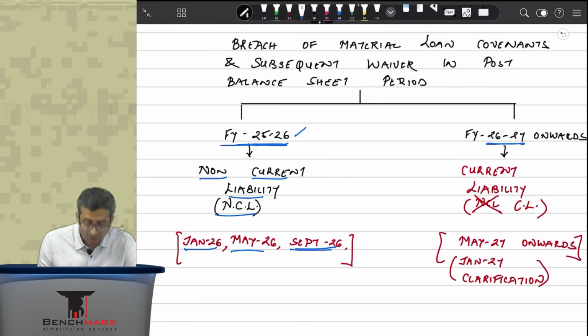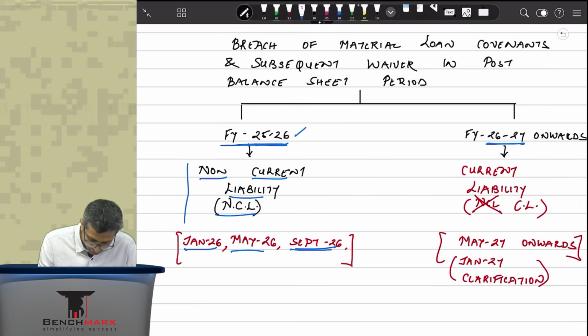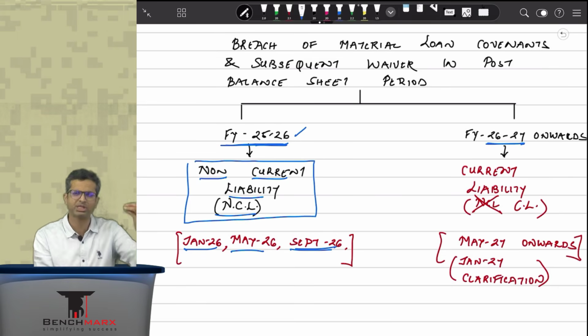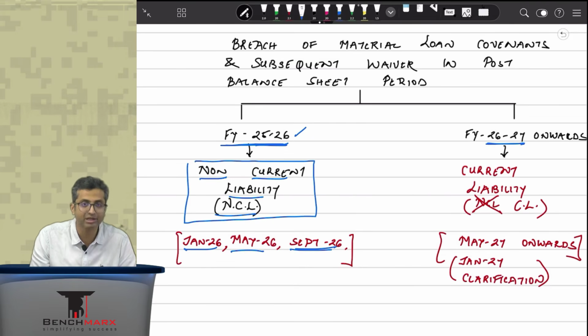So, if you are giving your exam in these years, stick to the treatment that you have studied. You don't need to make any amendment in your shield if you have taken a class from us or from whatever notes of your professor. You don't need to make any change if your exam is over here. But in the interview, etc., you should be aware that this is how things are going.